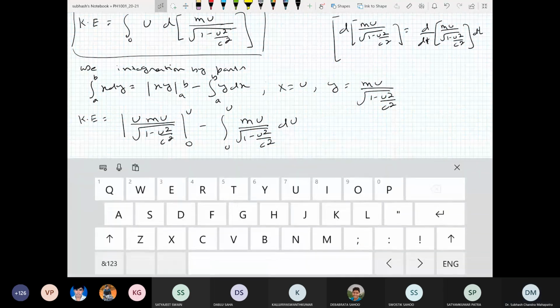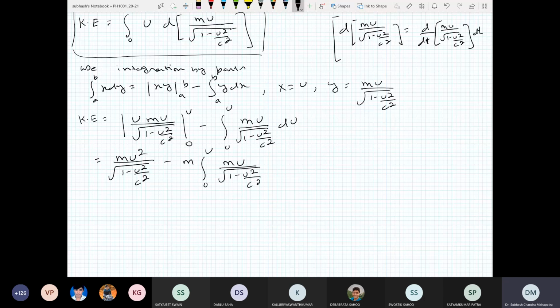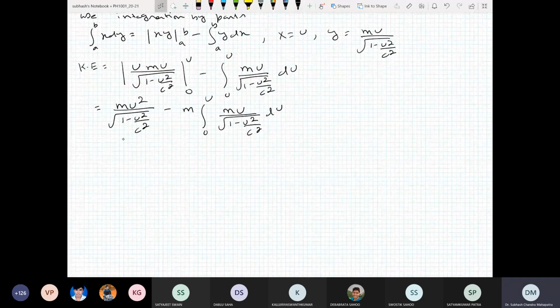The first term at the upper limit is mu square divided by square root of 1 minus u square by c square, and the lower limit gives 0. So the second term is minus m times the integral from 0 to u of u divided by square root of 1 minus u square by c square du. This is part 1, this is part 2.